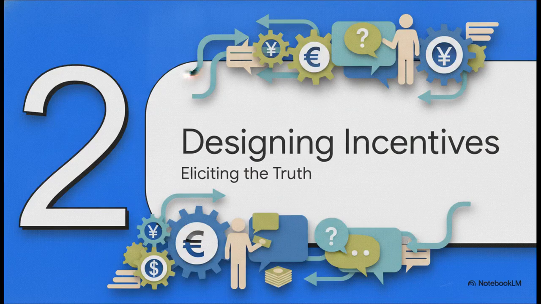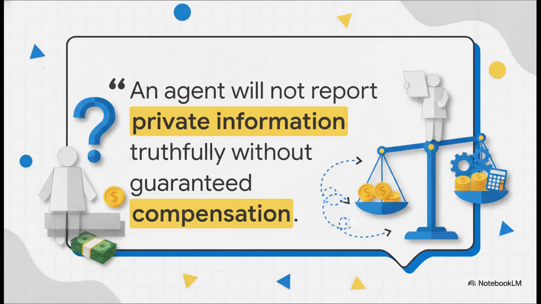Section 2. Designing incentives. Eliciting the truth. Now, what's really fascinating here is that this brings us to the ultimate tool we have to force truth-telling in decentralized systems: strategic payments. When you're dealing with agents who hold private information, you cannot just ask them for the truth. You literally have to buy it from them.